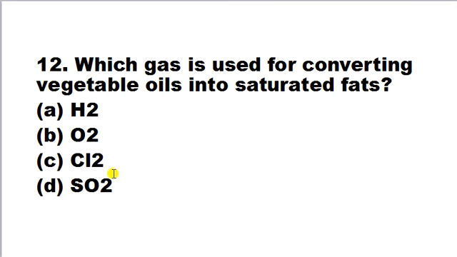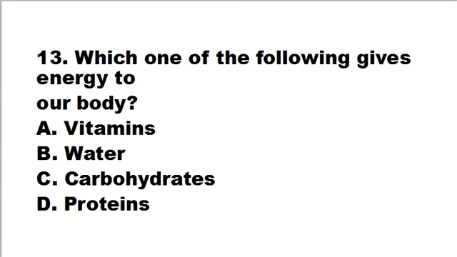Which gas is used for converting vegetable oil into saturated fat? Hydrogen, oxygen, chlorine and sulfur dioxide. Vegetable oils are converted to saturated fat by passing hydrogen gas through them. When hydrogen gas is combined with vegetable oil in the presence of nickel, it converts into solid fat. So here correct answer is A. Hydrogen gas is used for converting vegetable oil into saturated fat, I mean into solid fat, that means ghee, etc. This process is also known as hydrogenation. So correct answer is A here.